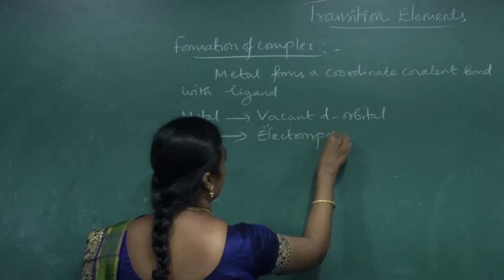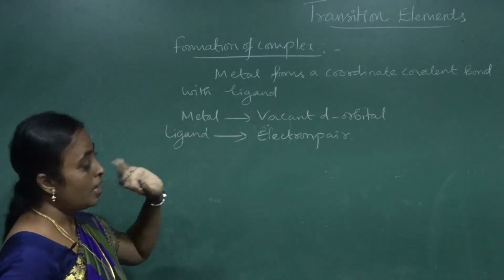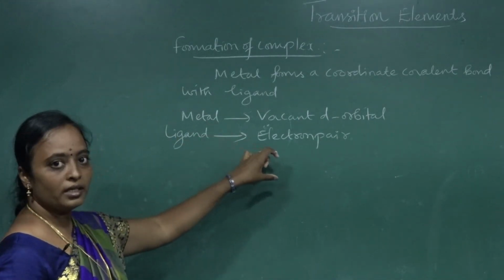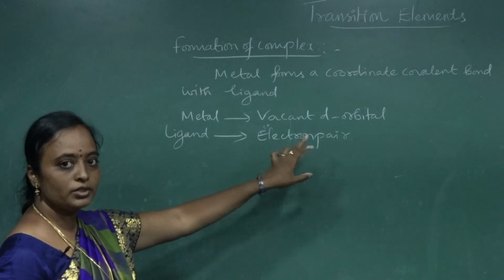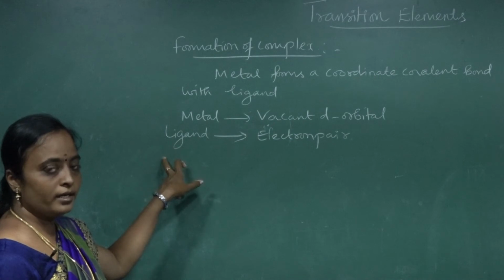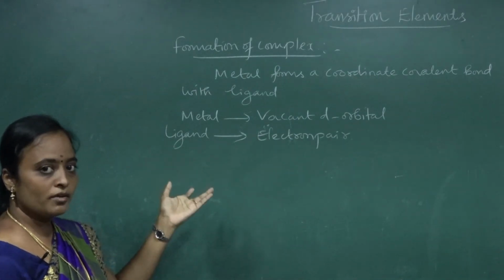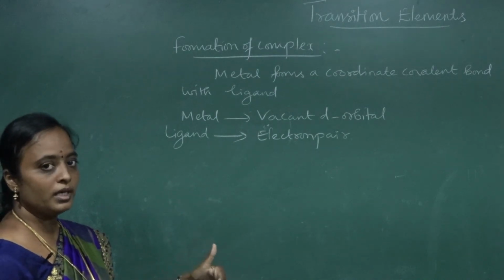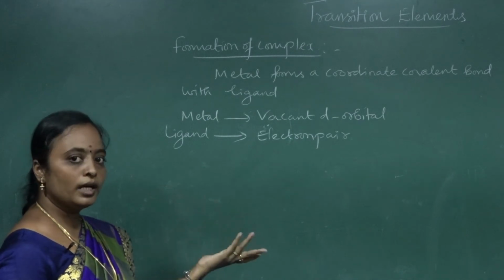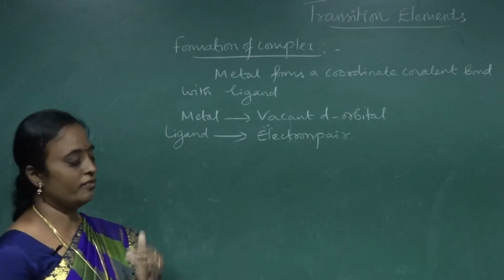Now what happened? In the metal, the vacant d orbital is created, and those vacant d orbitals are filled by the electron pair that is donated by the ligand. So from that we get the formation of a coordinate covalent bond, from the donation of an electron pair from the ligand to the metal's vacant d orbital. So I will show how a complex is formed.